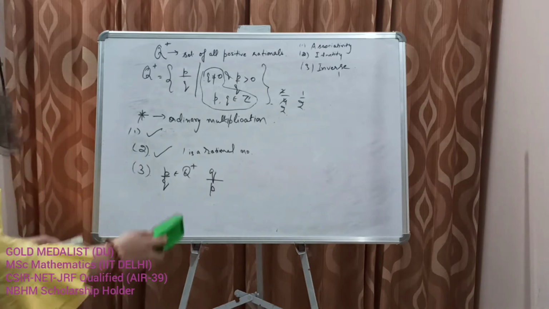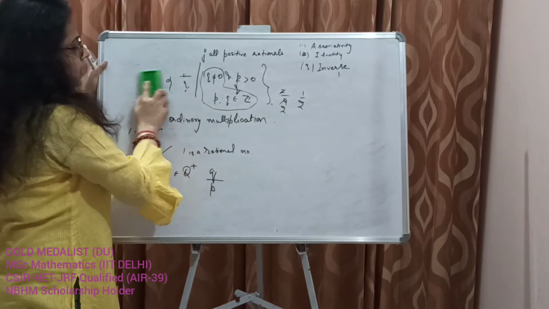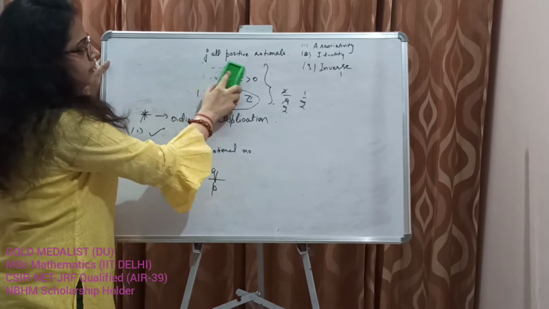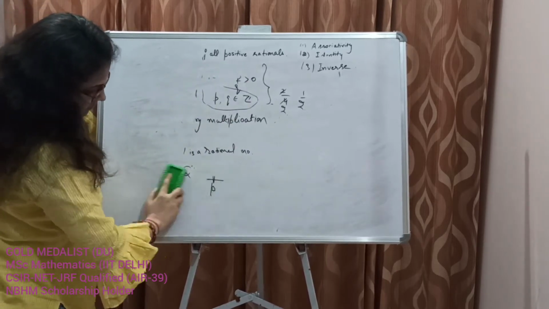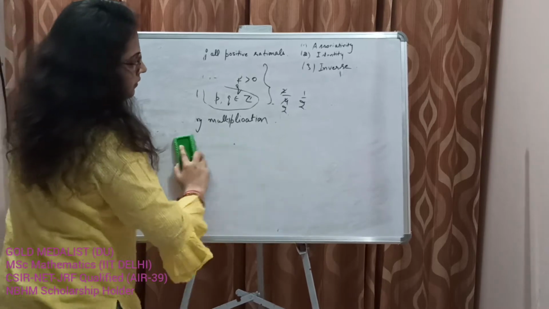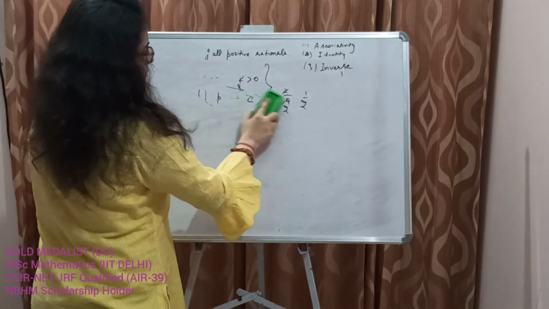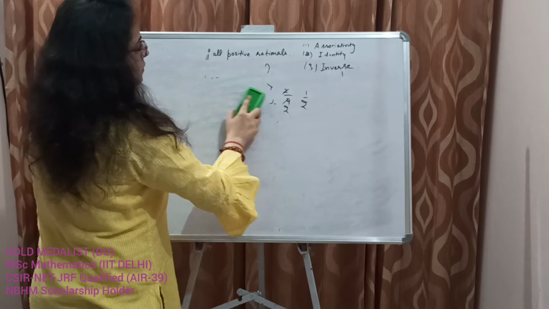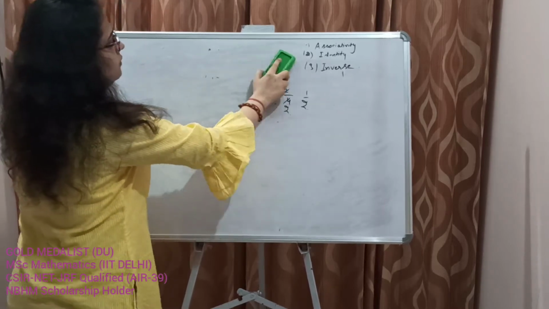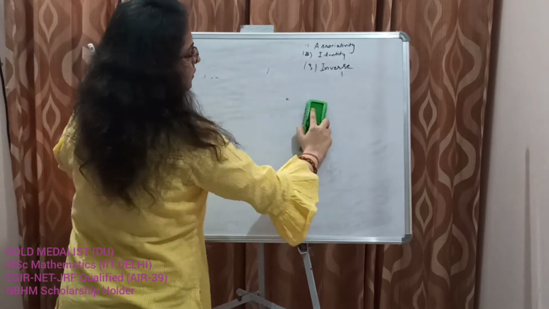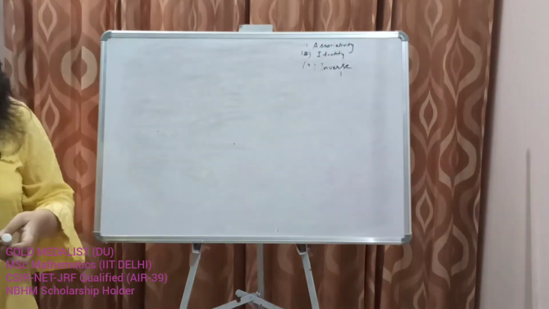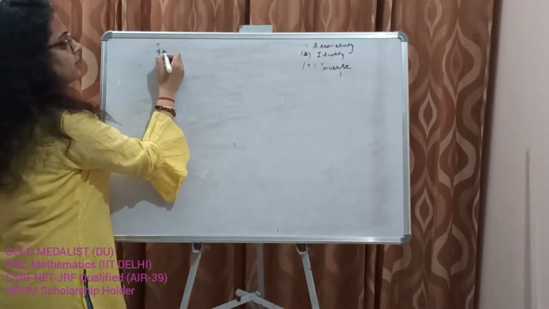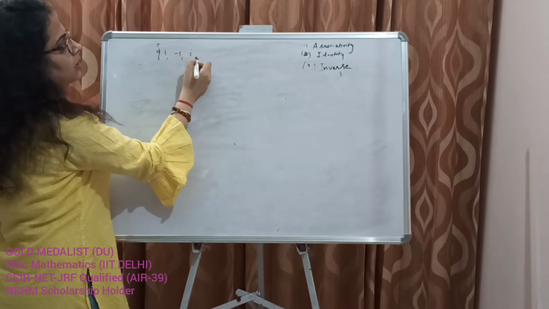Next example of a group is a subset: 1, minus 1, iota, minus iota.